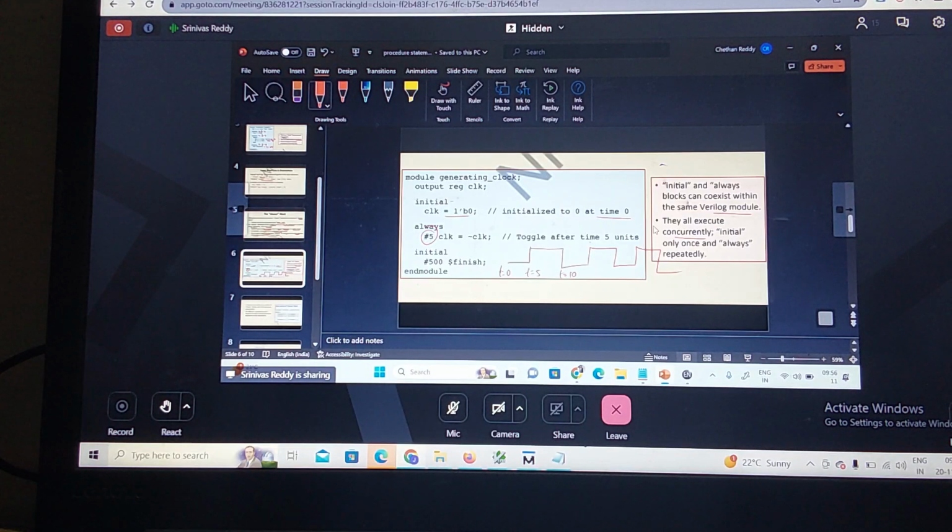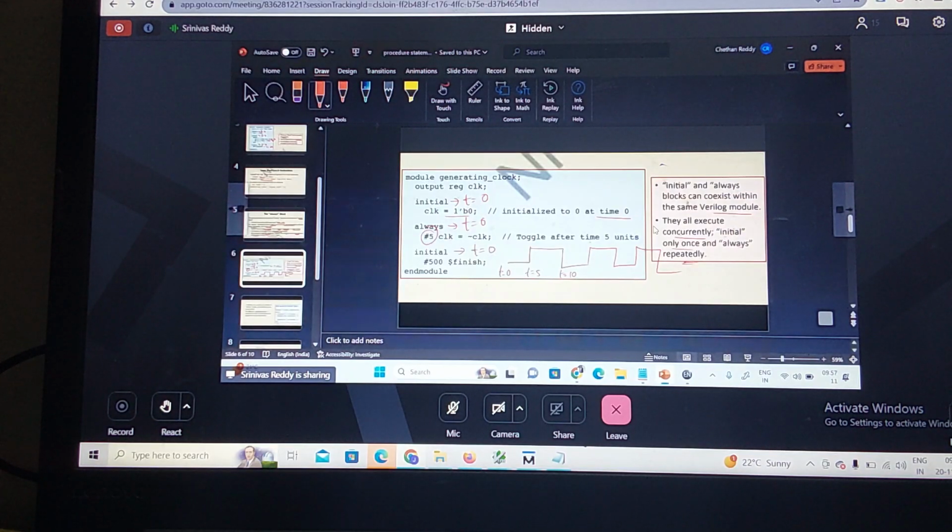This is executing at time t equal to 0, this is also executing at t equal to 0, and this also at t equal to 0. The end depends upon the number of statements. They all execute concurrently. Initial executes only once, but always repeats continuously. Did you understand initial and always blocks?